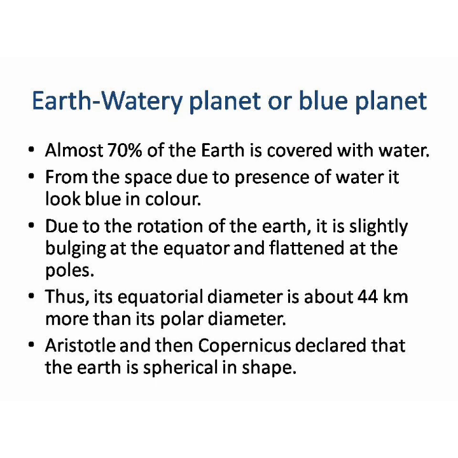So when we look at the earth from space, it looks slightly bulging at the equator and flattened at the poles. Its equatorial diameter is about 44 kilometers more than its polar diameter. When we measure the equatorial diameter, it is more than the polar diameter.